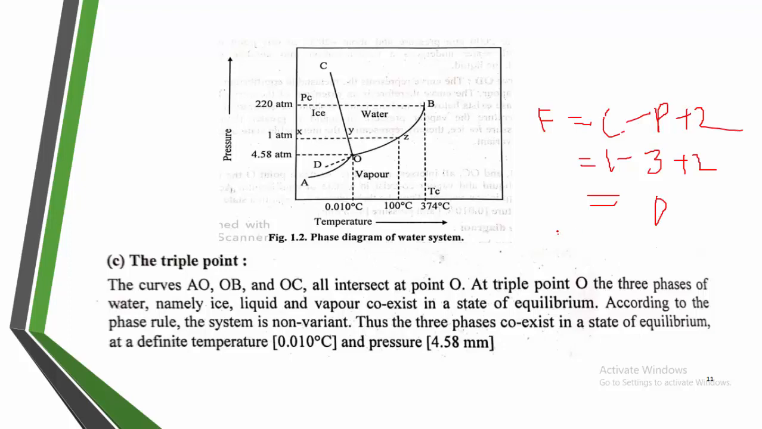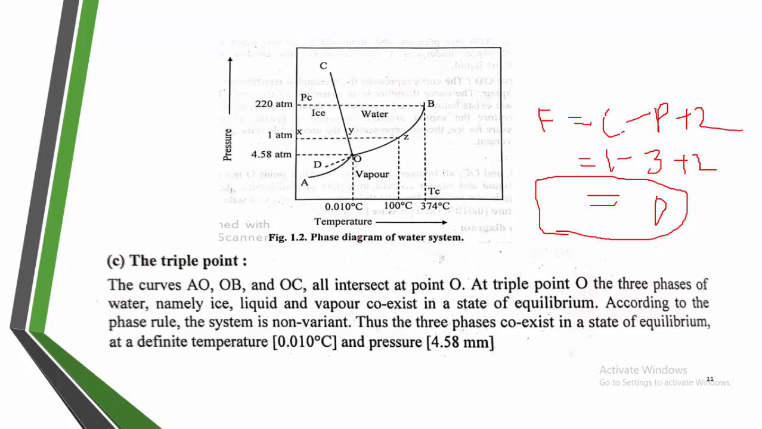What does F equal to 0 indicate? F equal to 0 indicates it is completely a state of equilibrium, and at this position the system is non-variant. It means it can be specified automatically. There is no need for any variable to specify that triple point. The triple point is at 4.58 mm pressure and a temperature of 0.010 degrees Celsius. All three states can be in equilibrium at this point, that is the triple point.